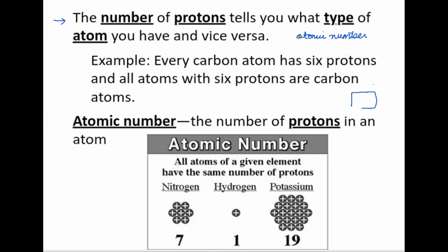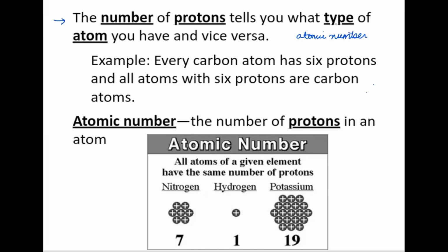So the atomic number, or the proton number, which we have seen previously in the element tile, carbon with the 6, is an identity which helps us identify that this is the element carbon. Like your name is an identity. With your name, I can identify which of 3 girls standing is the one whose name is so and so. Similarly, if we don't know the name of the element but we know the proton number, we can still identify that particular element. So the proton number is an identity to identify any atom or element, right?